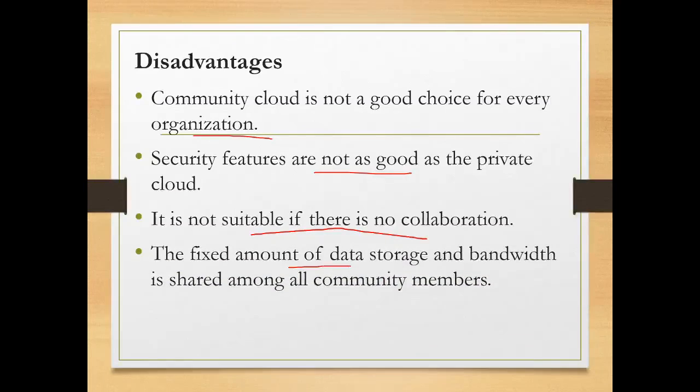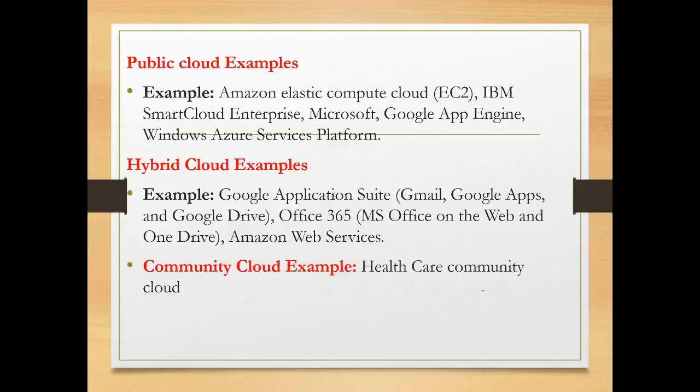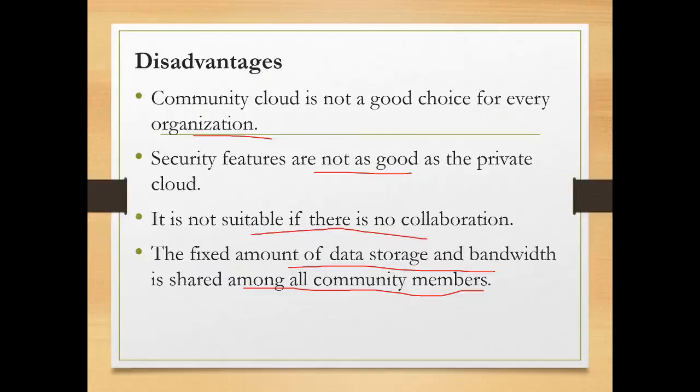The fixed amount of data storage and bandwidth is shared among all community members. As I told you, all organizations are going to work together, so here data storage and bandwidth will be shared among all community members. Fixed amount of data storage means they have some limited amount of data storage and have to use only that much. Like if they are given 15 GB data storage, then every organization has to use only 15 GB. It is fixed.